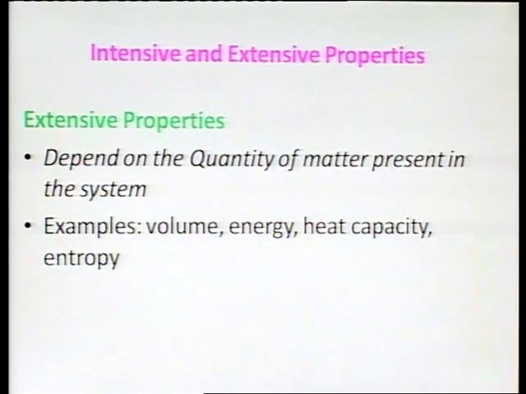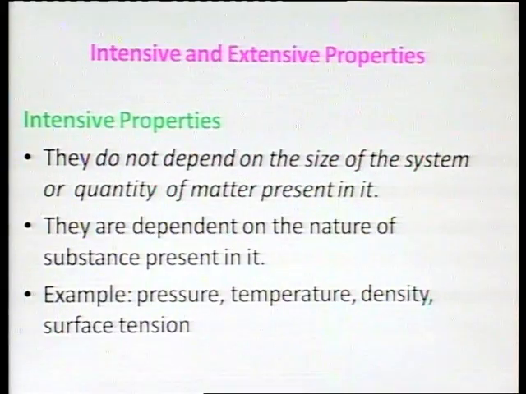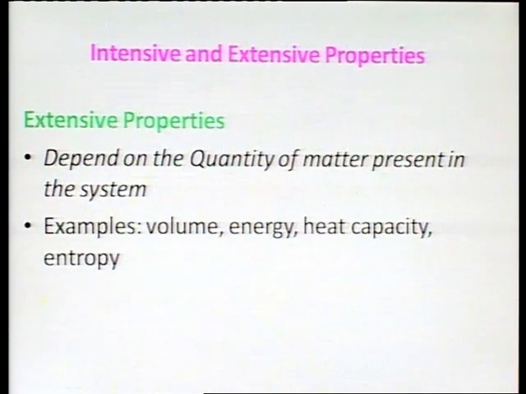So, we have discussed two types of properties, intensive property and extensive property. Intensive property does not depend on the size of the system or quantity of matter present in it, but the extensive property depends on the quantity of matter present in the system.